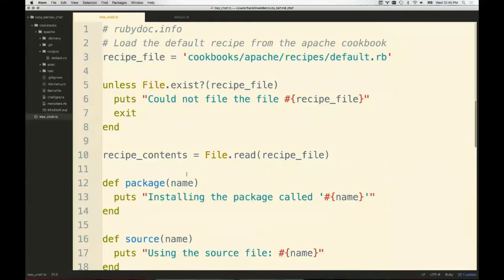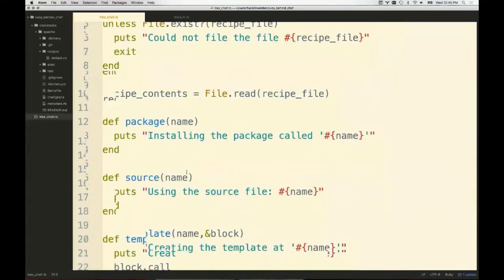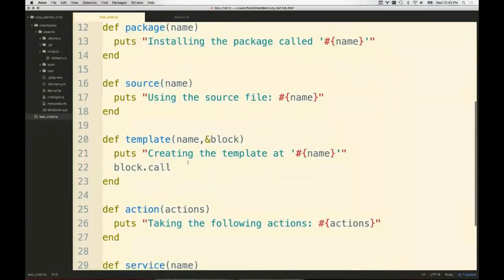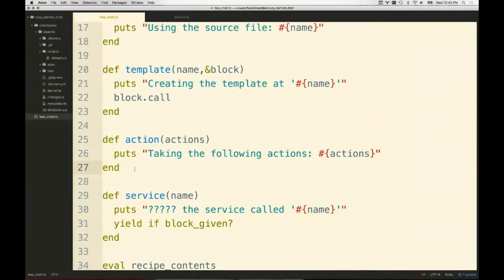This T-Rex chef is going to start looking a little crazy inside of this method, right? So this thing is package, source, template, action, those kind of things. How do we define this action within another context? When we're talking about an action related to a service versus an action related to a template versus an action related to essentially a package, well, the whole idea of context is a powerful thing within Ruby.